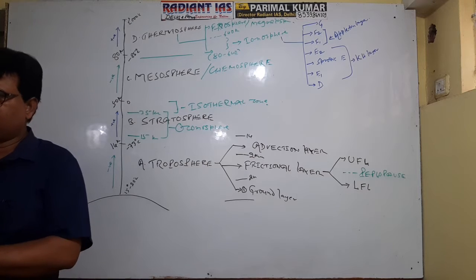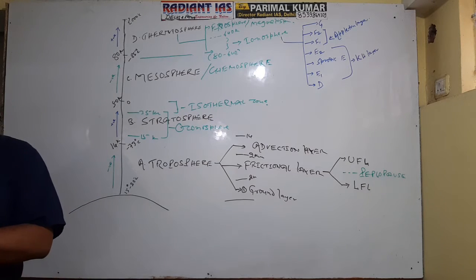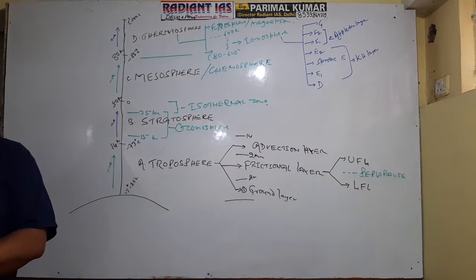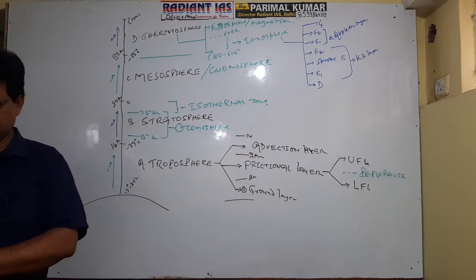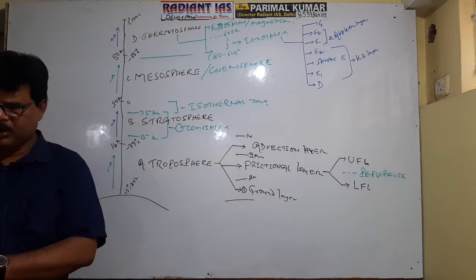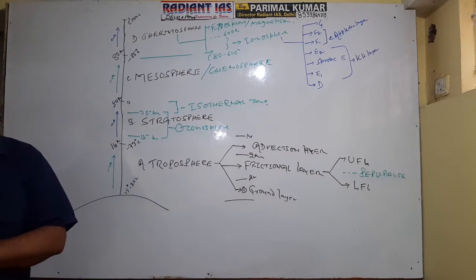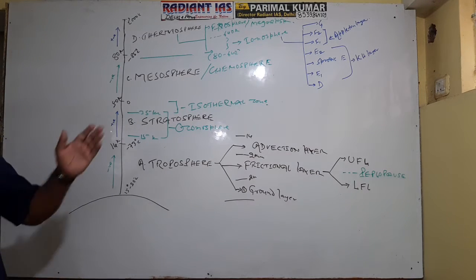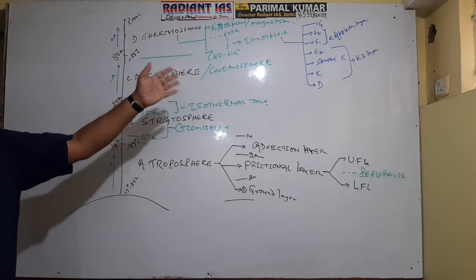The part dominated by ozone, between 15 to 35 kilometers from the Earth's surface, is referred to as ozonosphere, and the part having almost uniform temperature is referred to as isothermal zone. Then between 50 to 80 kilometers, there is a mesosphere also known as chemosphere.